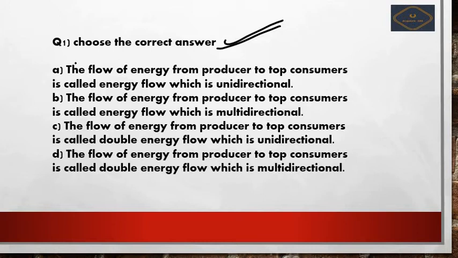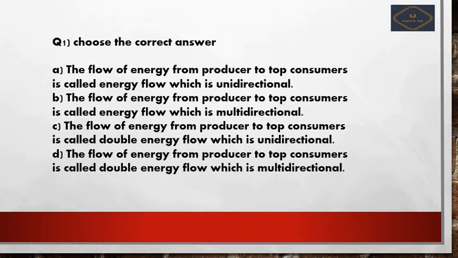The third option is, the flow of energy from producers to top consumers is called double energy flow, which is unidirectional. And the last option is, the flow of energy from producers to consumers is called double energy flow, which is multidimensional. So from these options you have to choose the correct option. How will you choose the correct option?